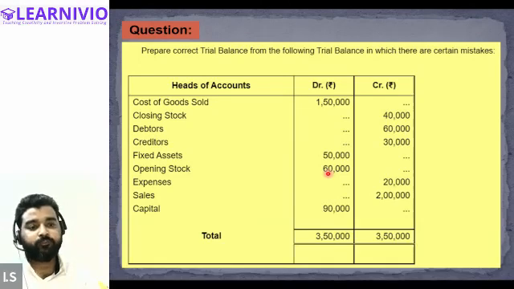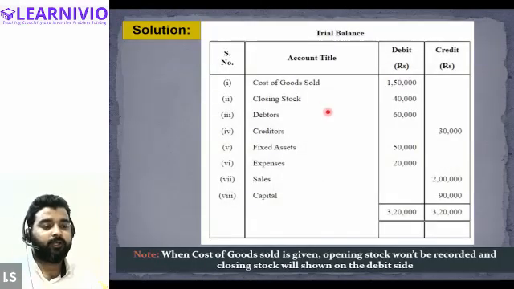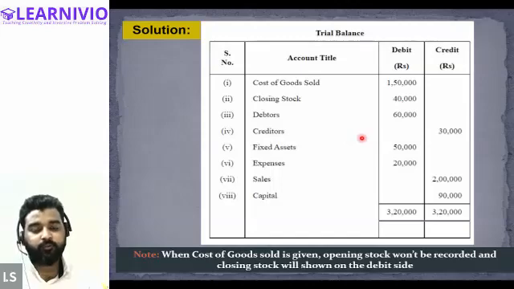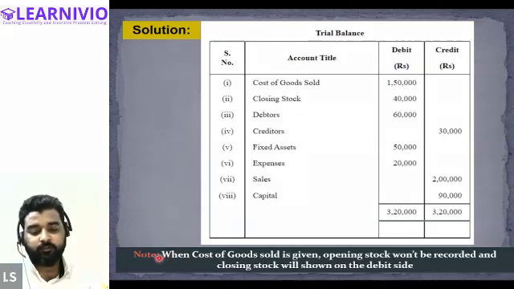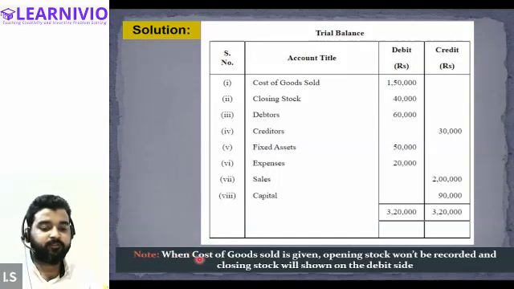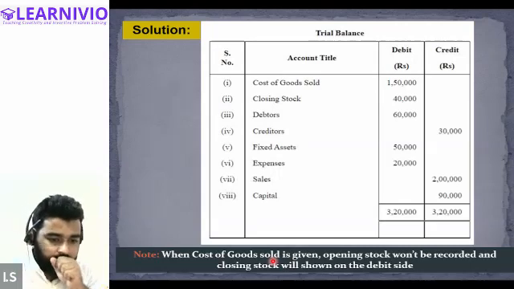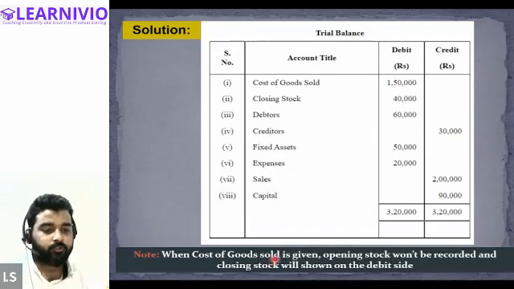But if the cost of goods sold is given in the question, then there is no need to indicate the value of the opening stock in the trial balance. Firstly, the second thing is that closing stock will be recorded on the debit side, the debit column of the trial balance. So this is how the correct solution will be for the given question. I have written a note below the solution. That note is: when cost of goods sold is given, opening stock won't be recorded, and closing stock will be shown on the debit side.